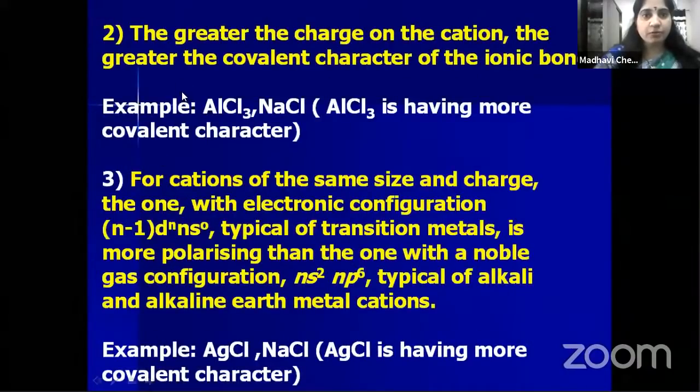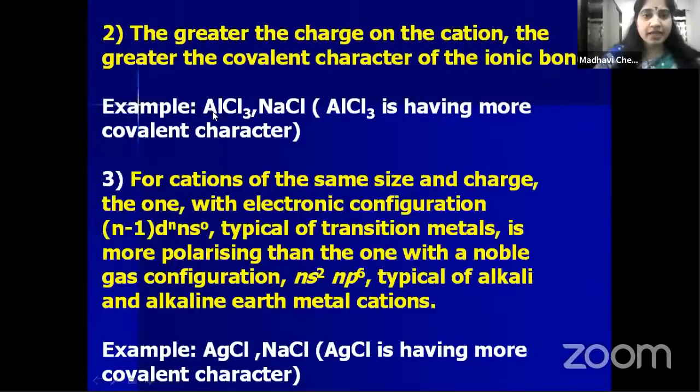Fajans' second rule: greater the charge on the cation, the greater the covalent character of the ionic bond. So children, aluminum chloride and sodium chloride, both are ionic compounds only, but these are having partial covalent nature. So which is having more covalent nature? Though they are ionic, they are having partial covalent nature. But according to Fajans' second rule, greater the charge on the cation.